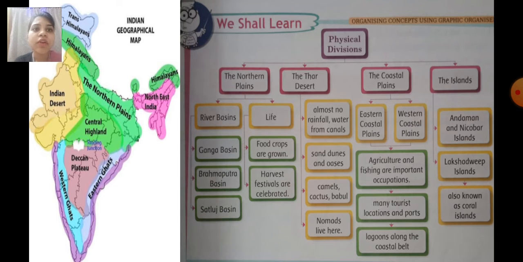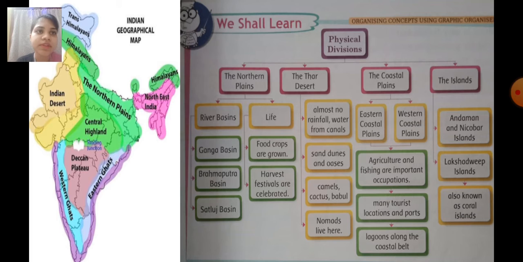Now, in the northern plains, we have different types of river basins and also the life structure of the people, right? In different river basins, we have the Ganga basin, Brahmaputra basin, Satluj basin. And for living, the people grow different types of food crops and harvest festivals are also celebrated.